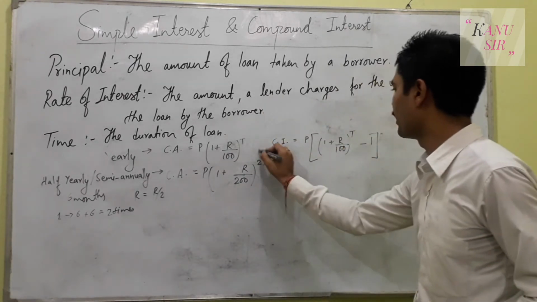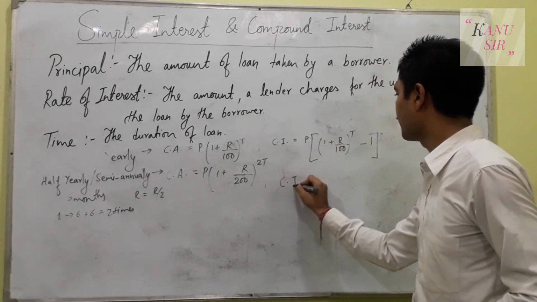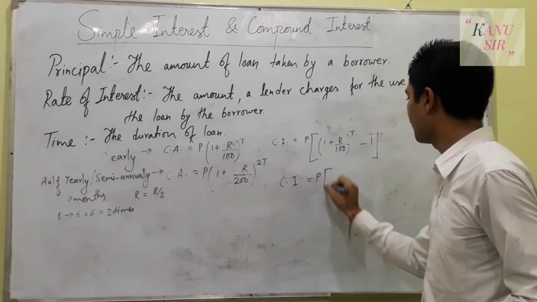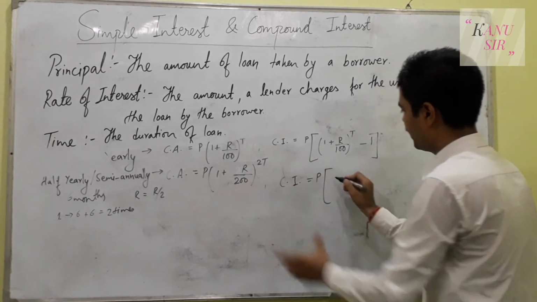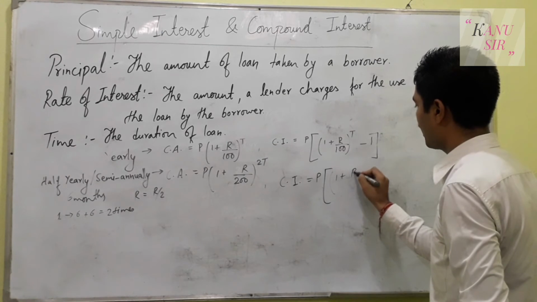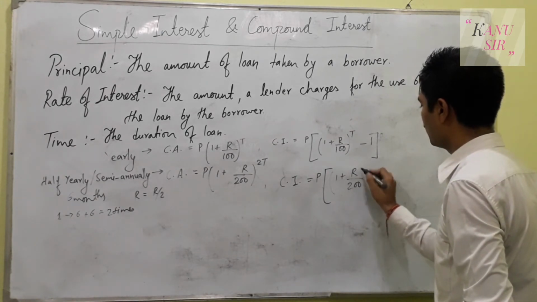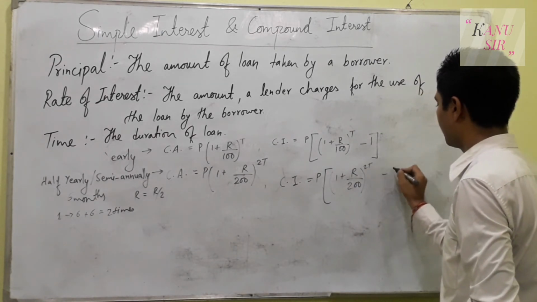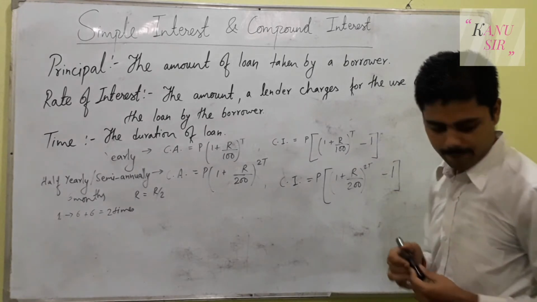And in the same way, the compound interest will be P, and copy the same expression here, 1 plus R upon 200 to the power 2 times T, minus 1.